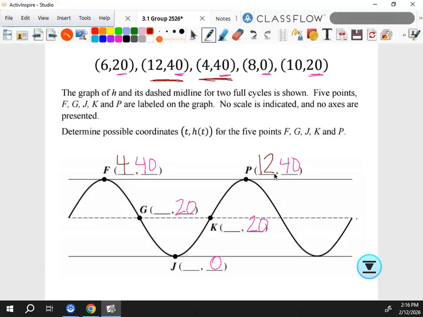And then again, without having to look at any of the ordered pairs, not telling you to ignore them if you have them, but not only is the y-axis divided evenly, so are our x values every time on a graph like this. So if this is at 4 and this is at 12, halfway between those two right here is 8. And then halfway between 4 and 8 is 6. Halfway between 8 and 12 is 10. But I also have the ordered pairs, so I could have handled it just fine. Okay, we okay on that? Questions? All right, we're going to do 2 more. Here's the next one.